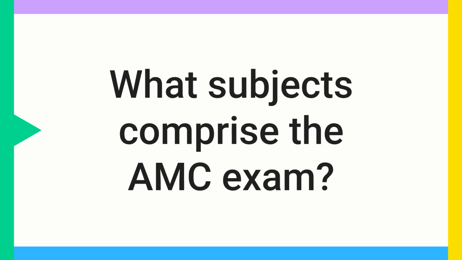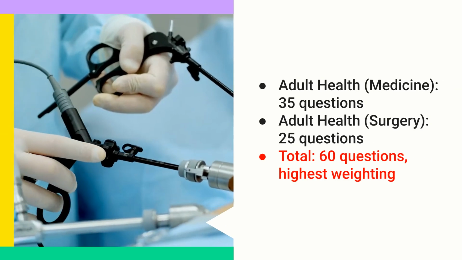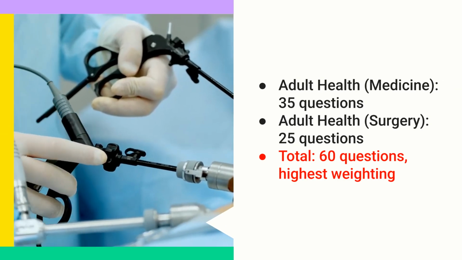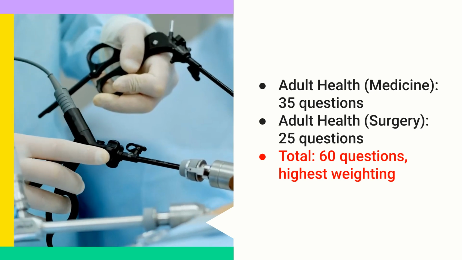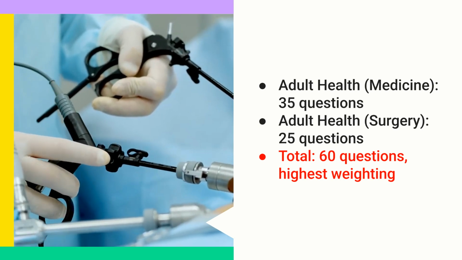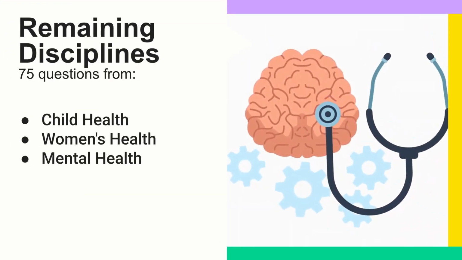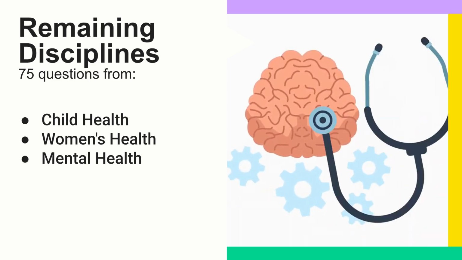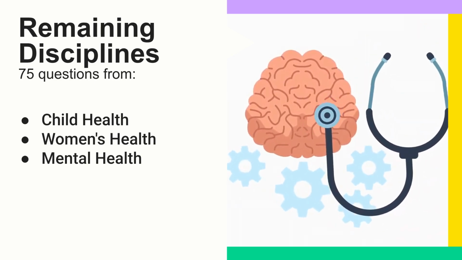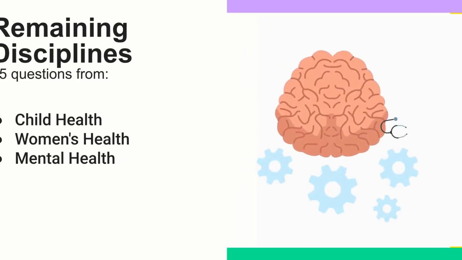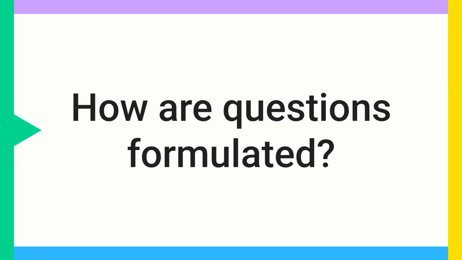Understanding the topic blueprint is essential for you to be strategic in how to approach the exam. It is divided across 6 core subject areas. The highest weighting is allocated to adult health, encompassing medicine and surgery, totaling 60 questions. These high-yield areas must form the foundation of your preparation. The remaining 75 questions are distributed across child health, women's health, mental health, and population health, including ethics, each carrying a significant 15-question weighting. The AMC utilizes a predictable blueprint for question formulation.